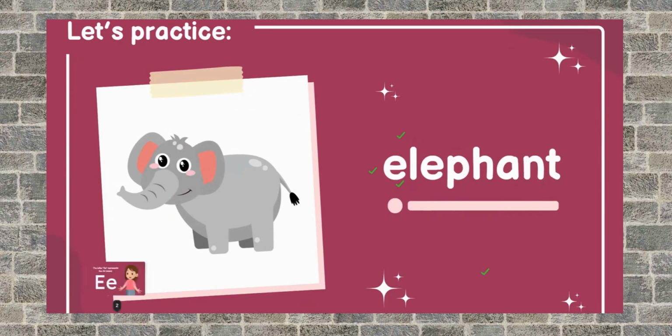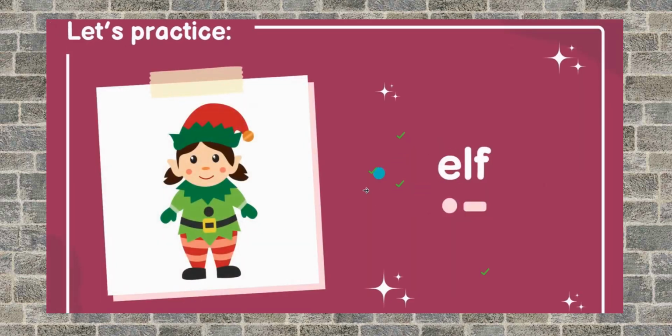It's not elephant, it's elf. Okay. What is an elf? It is an imaginary creature, especially in fairy tales, a small, stunted growth person. That means a creature, not a person actually.